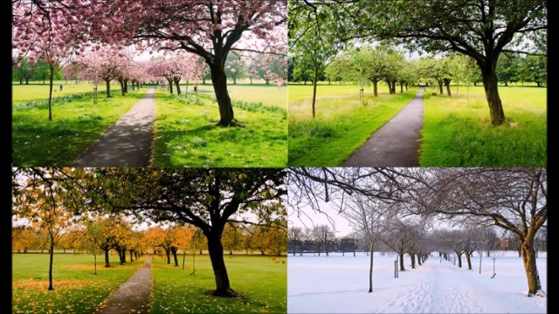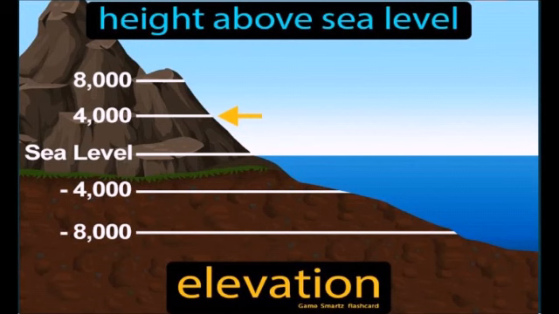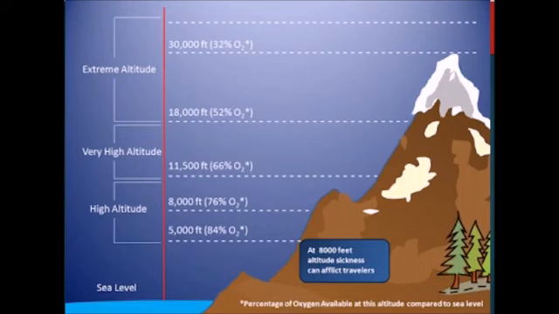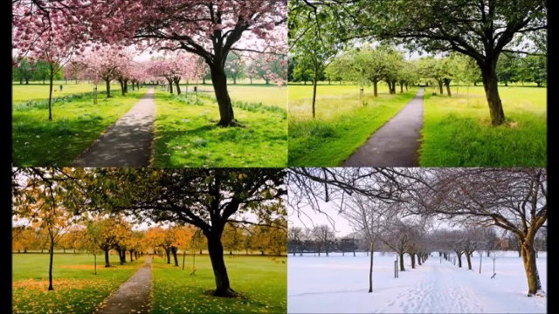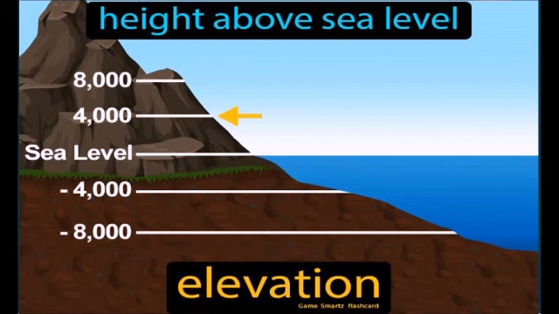So all these factors help in controlling the distribution of resources. That is why resources are somewhere found in too much quantity, whereas in certain places they are not in that much quantity because of certain factors. I told you the first factor is the type of land, the second factor is the type of climate, and the third factor which controls the distribution of resources is altitude, that is the height above the sea level.